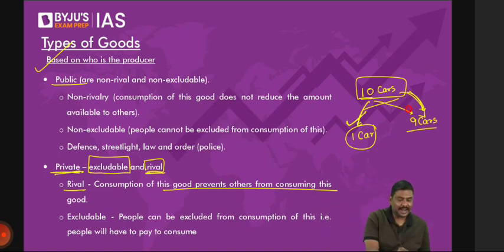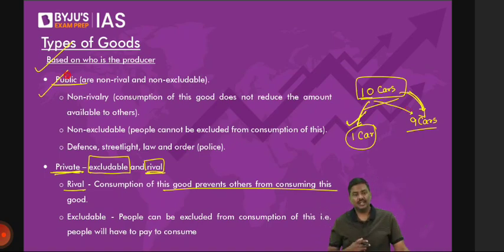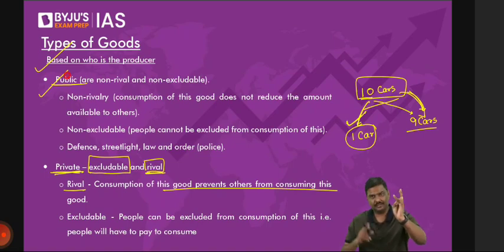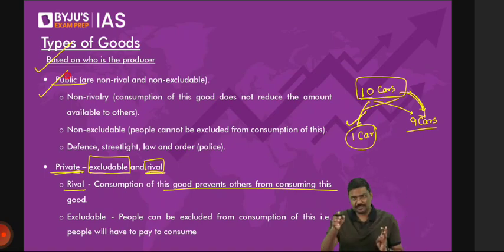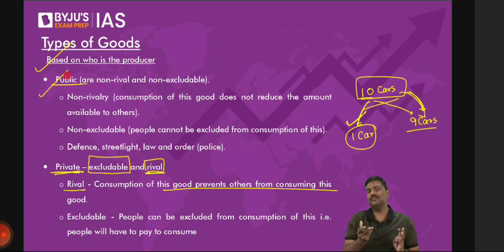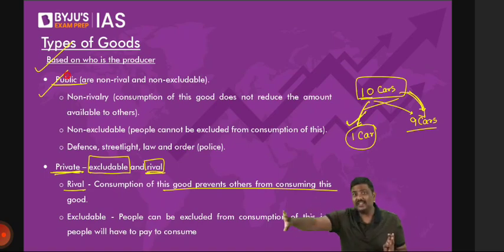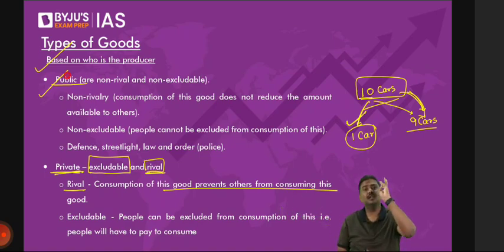Second, public goods. Right? What is the meaning of public goods? These are non-excludable and non-rival. I'll give you examples, have patience. Non-excludable means what? Let's take a simple example. Imagine government is providing certain good to you. Government will provide it, either good or a service, but doesn't charge you. If you don't pay money, government will not exclude you. Absolutely no. Non-excludable. Example of this, defense.